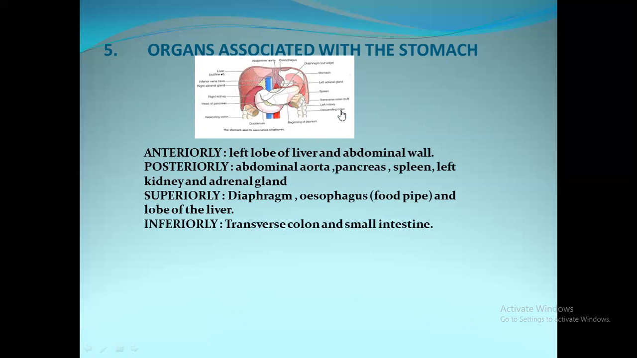So these are the organs associated with the stomach: anteriorly, left lobe of liver and abdominal wall; posteriorly, abdominal aorta, pancreas, spleen, left kidney and adrenal gland; superiorly, diaphragm, esophagus and lobe of the liver; inferiorly, transverse colon and small intestine. Next we'll move on to